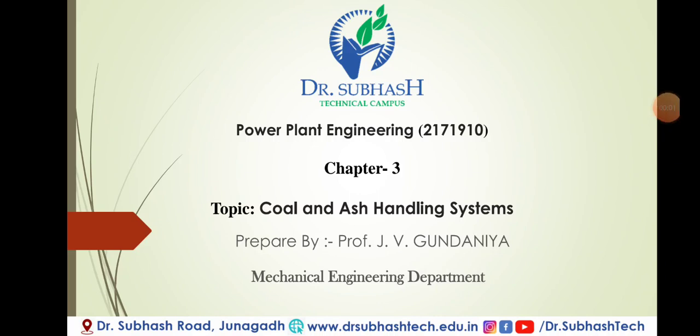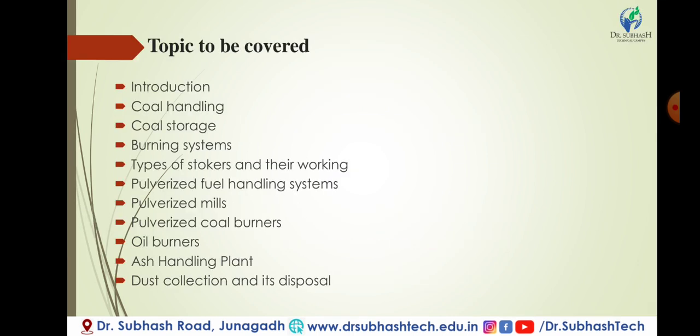Hello all. Today we will discuss coal and ash handling system, which is chapter number 3 of power plant engineering. In this topic we will cover introduction, coal handling, coal storage, burning systems, types of stokers and their working, pulverizing fuel handling system, pulverizing mills, pulverizing coal burners, oil burners, ash handling plant, and dust